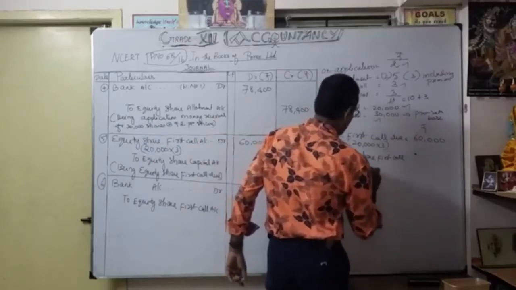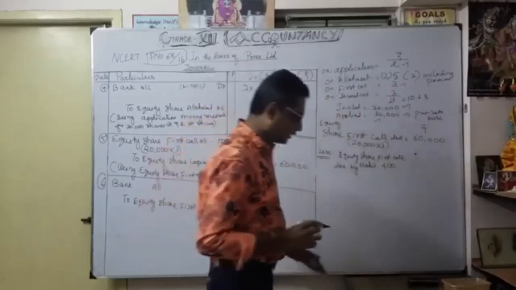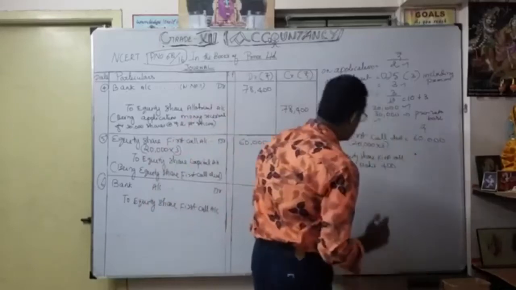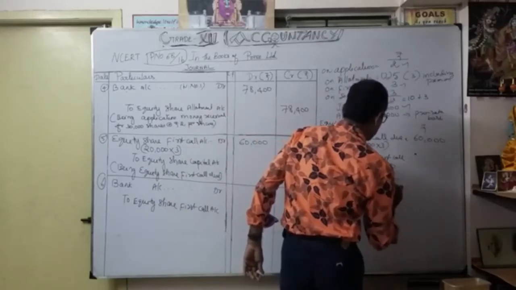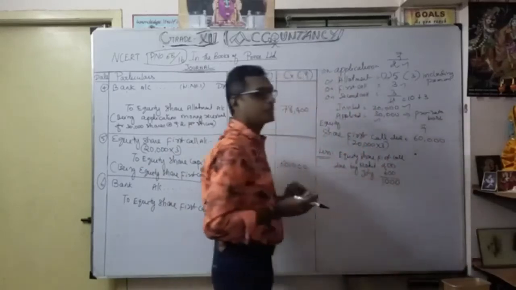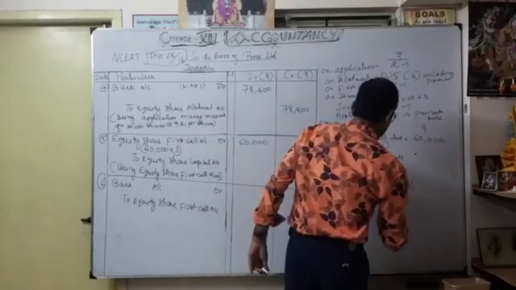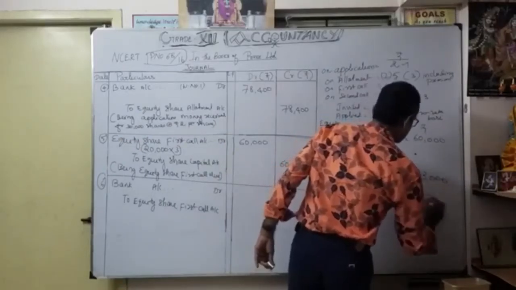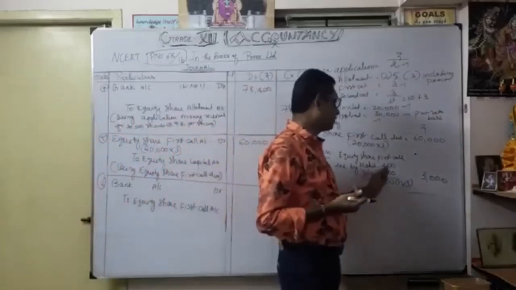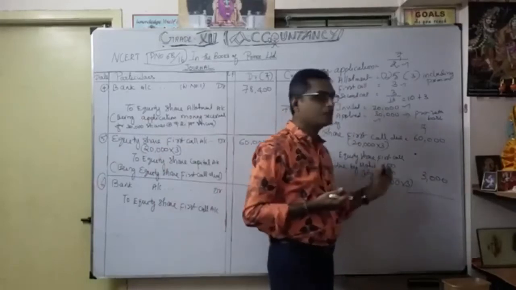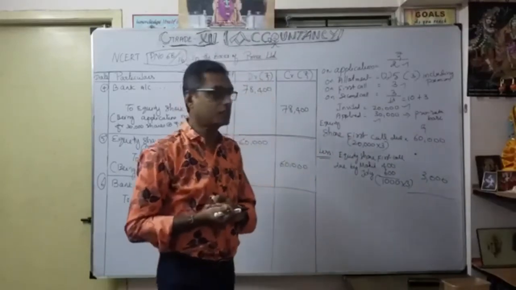Mr. Mohit, 400 shares, and thereafter Jolie, 600. Total how many shares? 400 plus 600, 1,000 shares. They failed to pay the first call. So 1,000 into 3, 3,000 rupees due by Mohit and Jolie. Mohit's 400 shares and Jolie's 600 shares, totally 1,000 shares, not paid. So default of first call is 3,000 rupees.